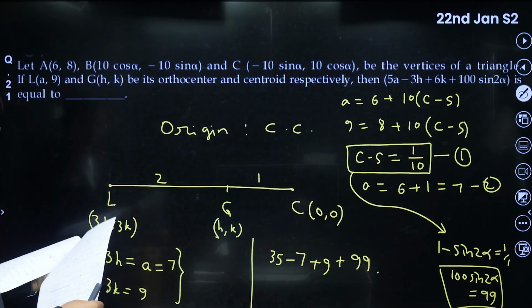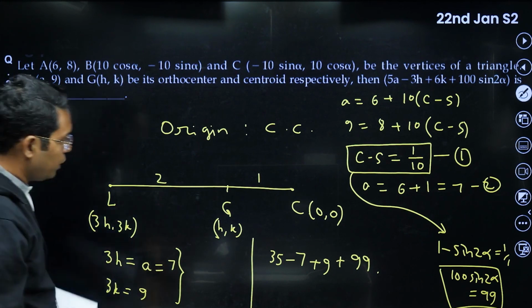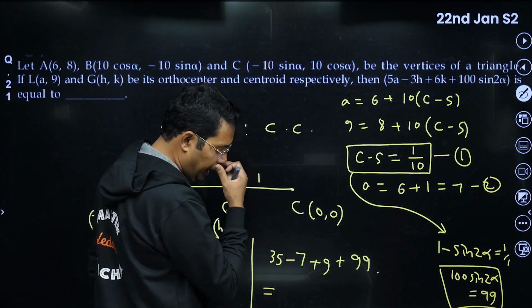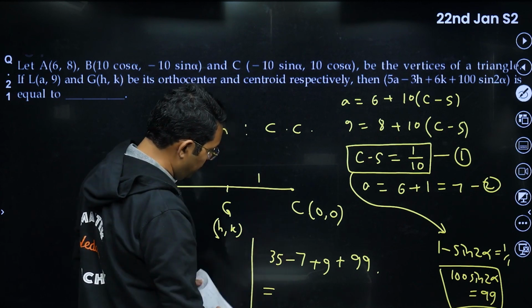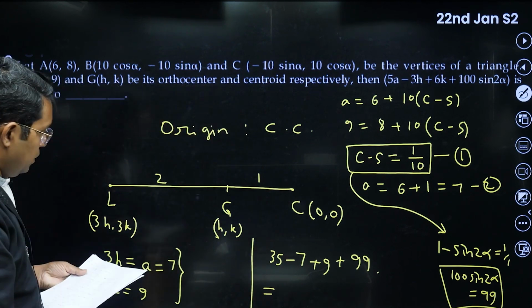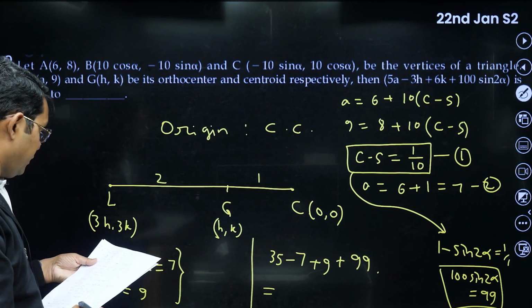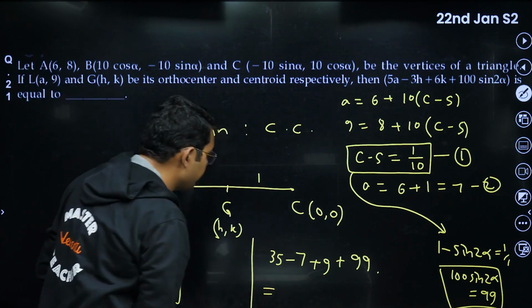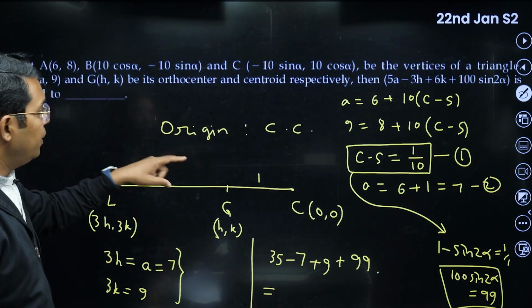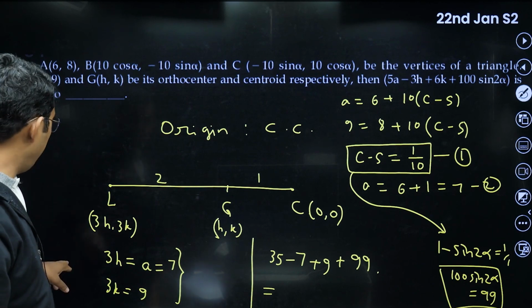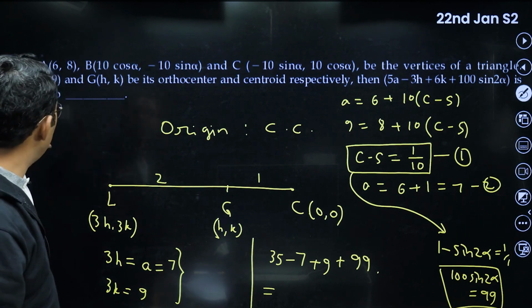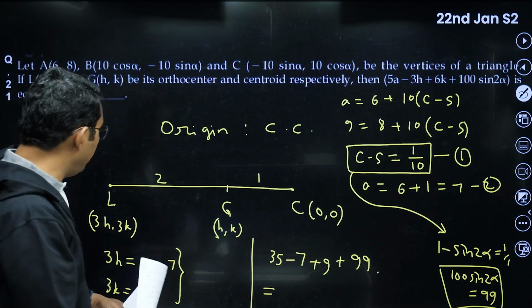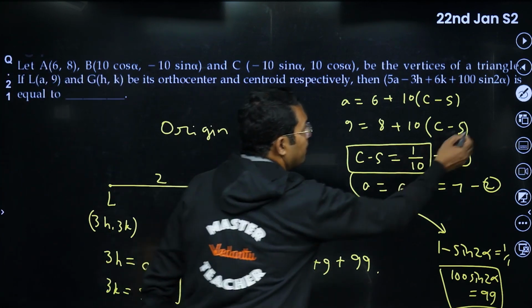Answer to this question was coming out to be, let me see, I think 145. Yeah, you can do the calculation. 28 plus 9, 37, I think. 37 plus 99, something wrong. I think the answer was 145. Let me check what I have done wrong. 5a will be 35 minus 3h. 3h is nothing but a, so that is 7, and plus 6k. 6k, that means 9 into 2, 18. This would have been 18 actually.